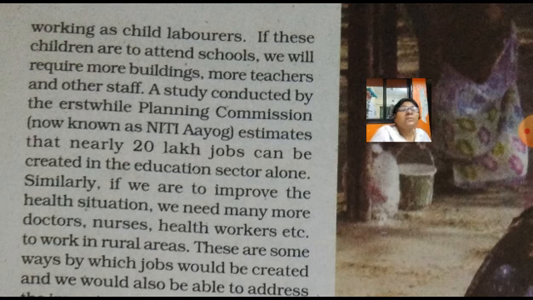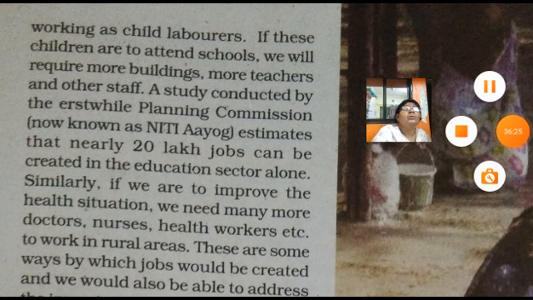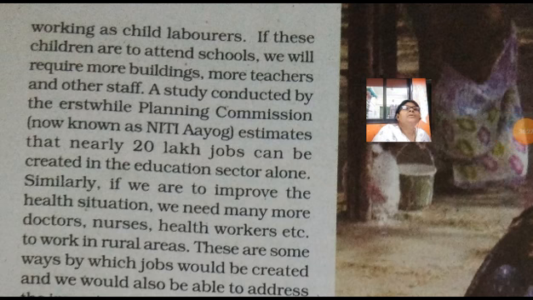We develop infrastructure, develop buildings, construct them. If more and more children go to school, then all these things are important. They have to construct many more schools, teachers have to be appointed, and then other staff. Through all these things there would be job opportunities, and to some extent the unemployment problem would be resolved.